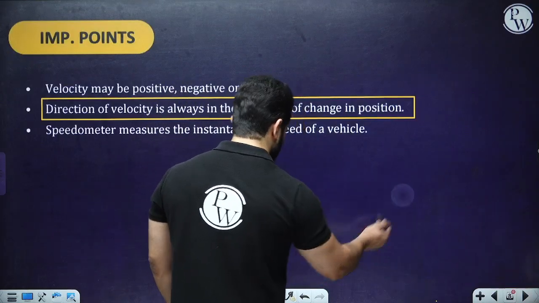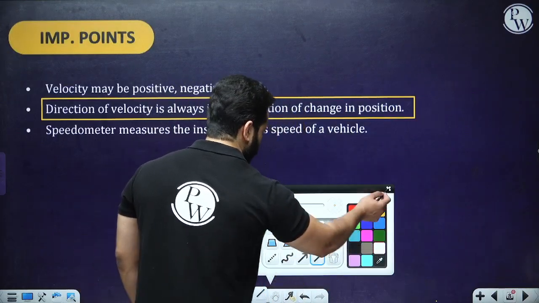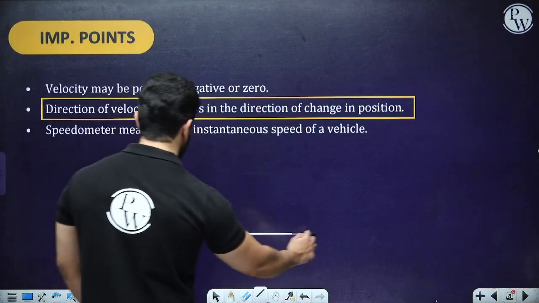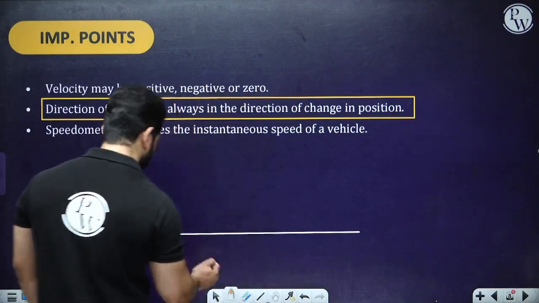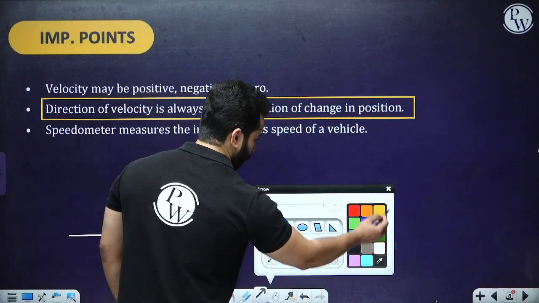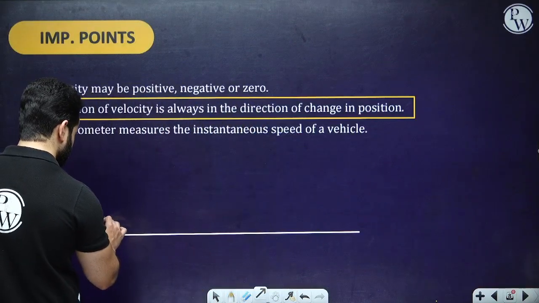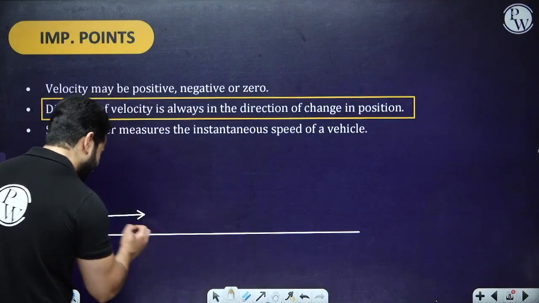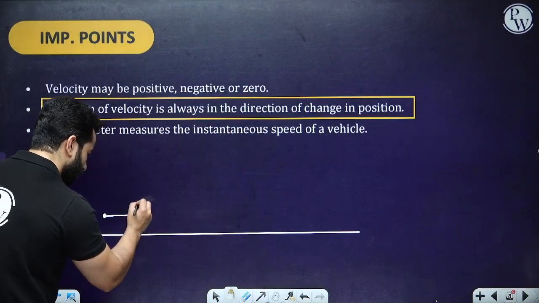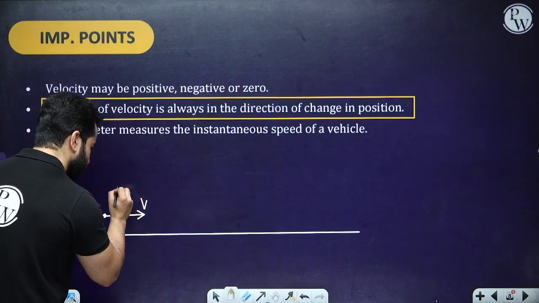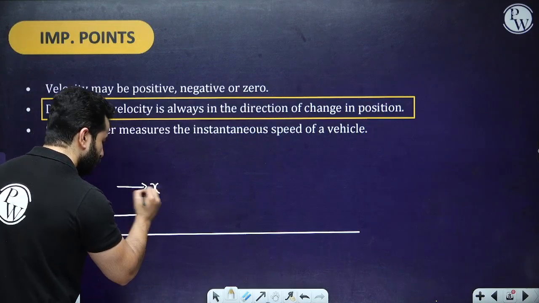No matter where the particle is going, let me give you some examples over here. Let's suppose that we have a body which is moving something like this, right? At any point, if this is the direction of velocity, this is the direction of displacement. No doubt about it.